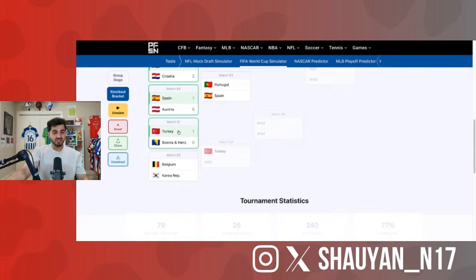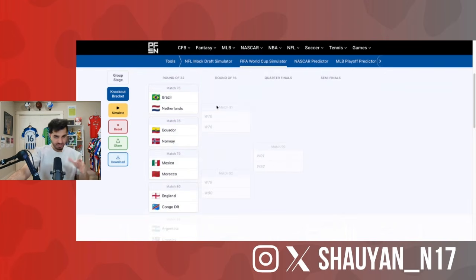Bosnia against Turkey. I'm definitely going to go with Turkey here. Belgium, South Korea, which is a repeat match, I think, from the 2014 World Cup, where they were in the group stage together. I'll just go Belgium. And now we head to the other side of the bracket, Brazil, Netherlands. Oh man, this would be a crazy good matchup. Gonna go with Brazil here.